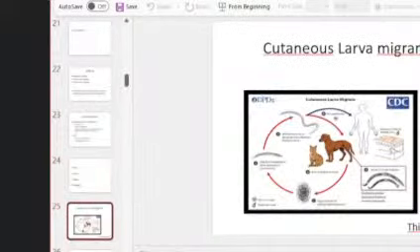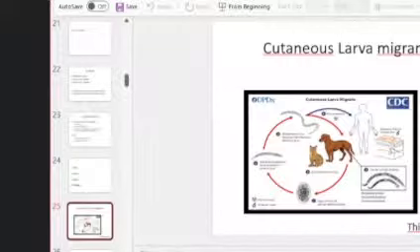Then next one is cutaneous larva migrans. So you should know how or when this cutaneous larva migrans develops. When non-human helminths infect human beings, this develops. Or when a helminth is infecting an already sensitized individual, a person who already had an infection with the same helminth, and that helminth is again trying to enter the body after some time.